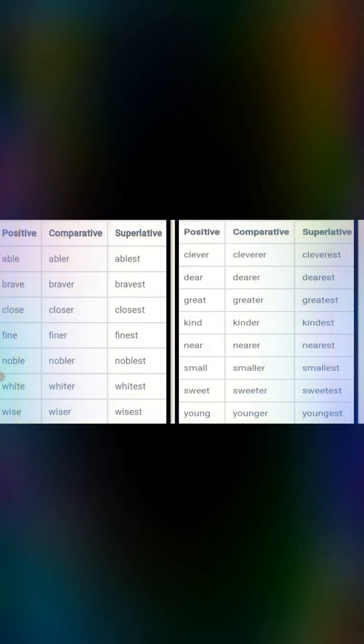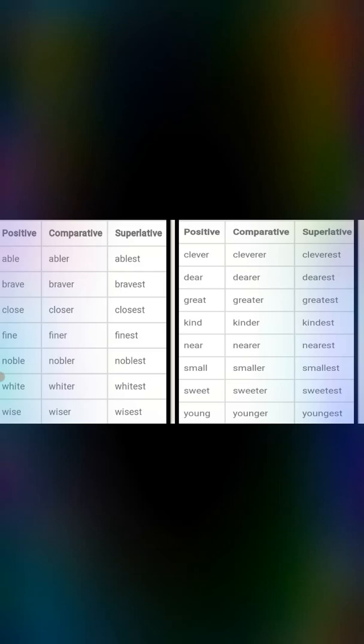Now, here are some examples of positive, comparative, and superlative degree, but in some words we don't add er or est at the ending, we add more or most. More is used for comparative degree and most is used for superlative degree.